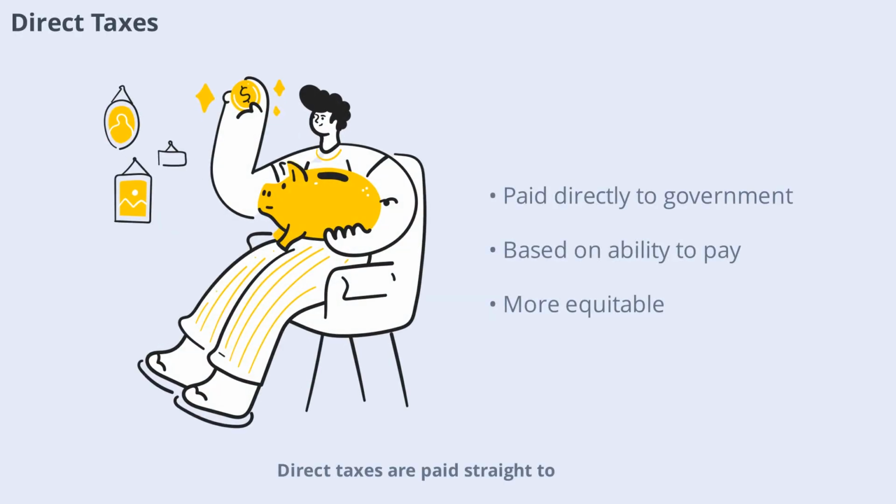Direct taxes are paid straight to the government by individuals or organizations. Income tax and property tax are examples of direct taxes. These taxes are usually based on your ability to pay, such as your income or the value of your assets. Direct taxes are considered more equitable because they can be adjusted according to a person's financial situation.